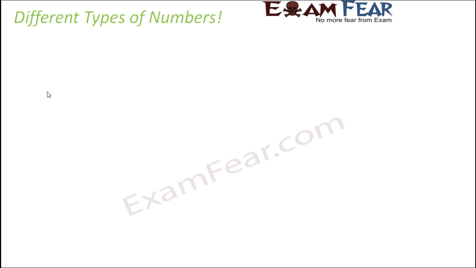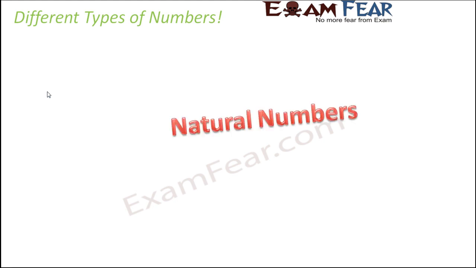So now even before we start talking about, or before we define fractions, let us quickly look at the different types of numbers which already existed before fractions. Natural numbers, those numbers which come very naturally to us. For example, you ask a 3-year-old kid to count. So how does that child count? The child starts counting from 1, 2, 3, 4, 5, 6, 7, 8 and so on.